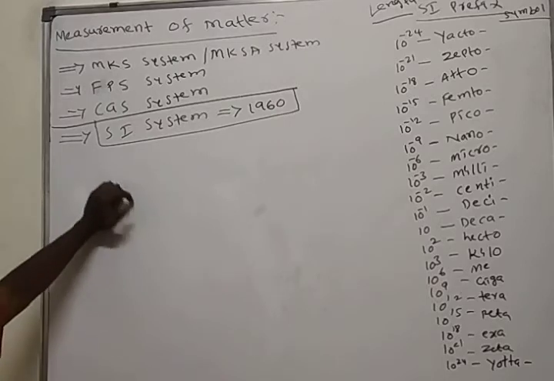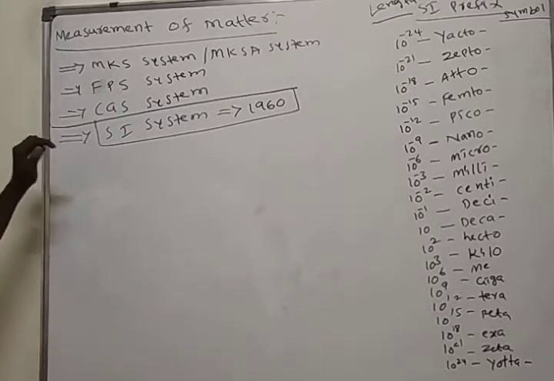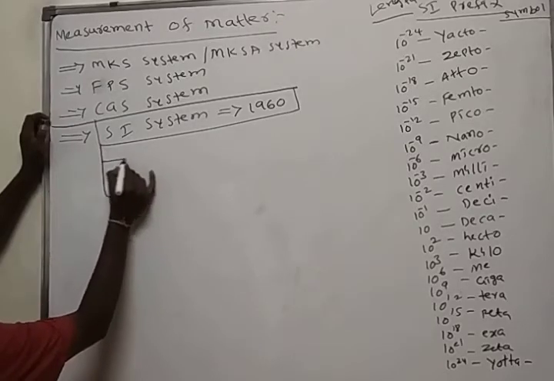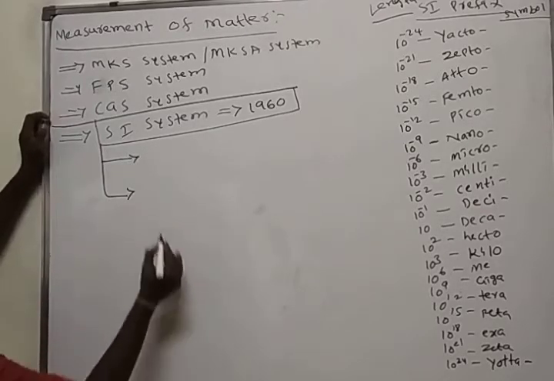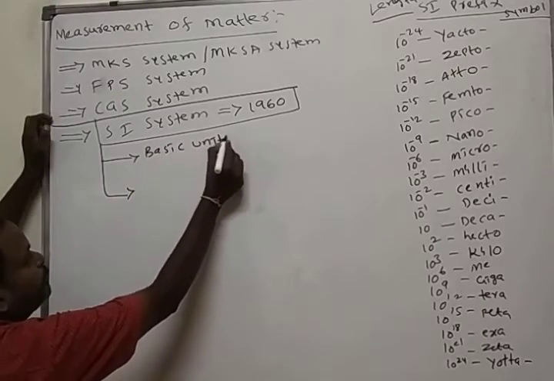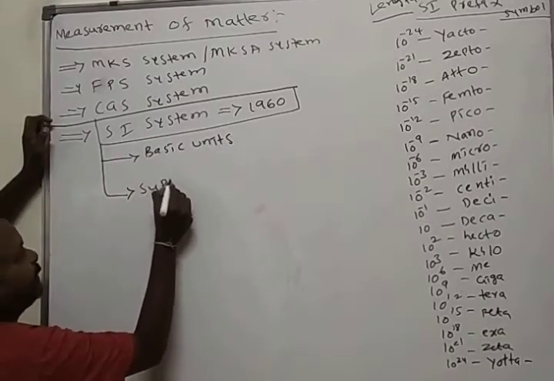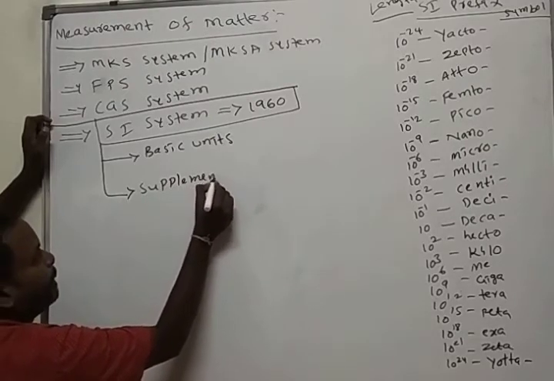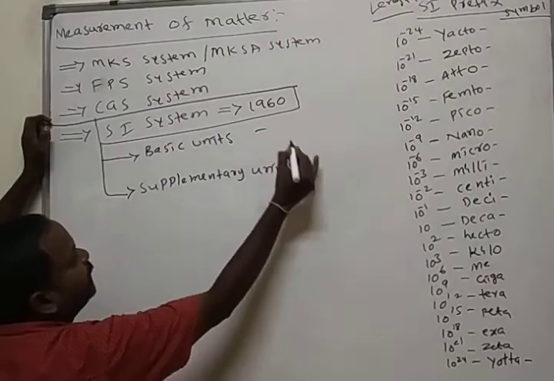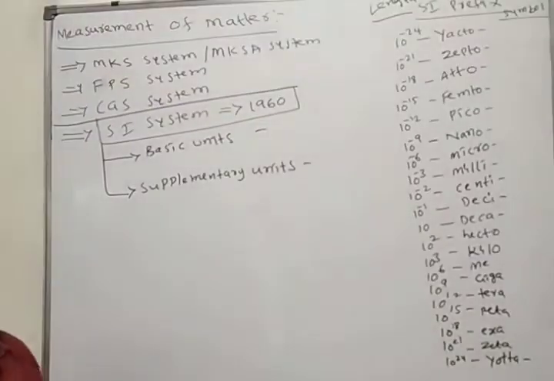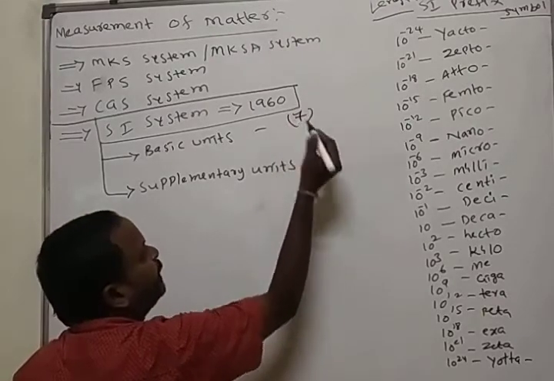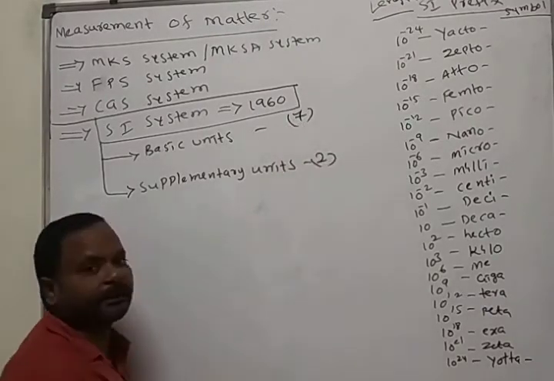According to the international system, we have two types of units: basic units and supplementary units. In total, according to the SI system, we have nine units: seven basic units and two supplementary units.